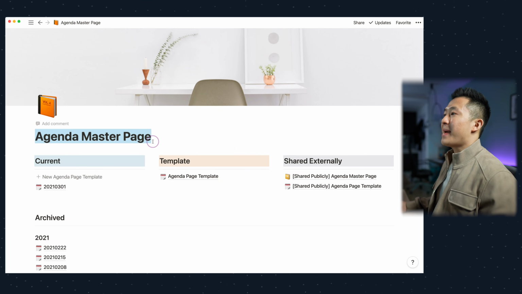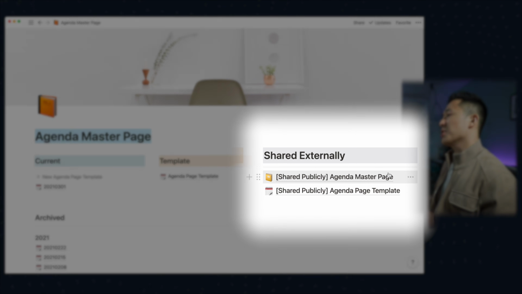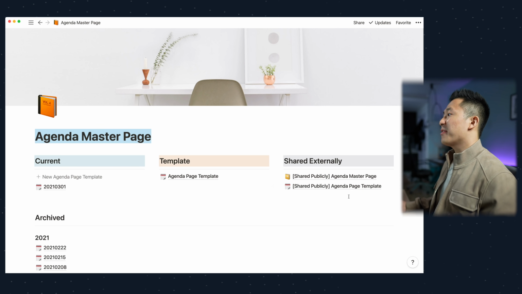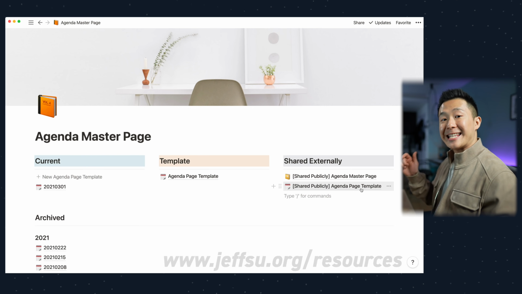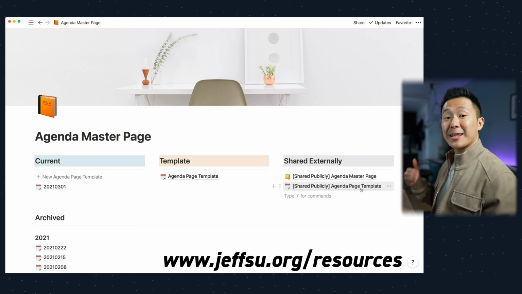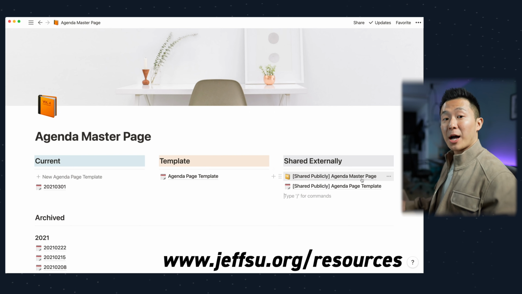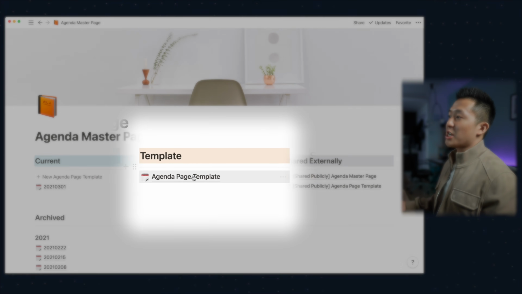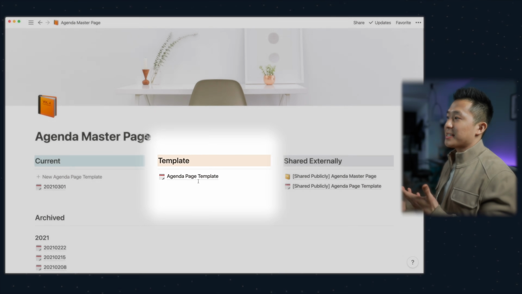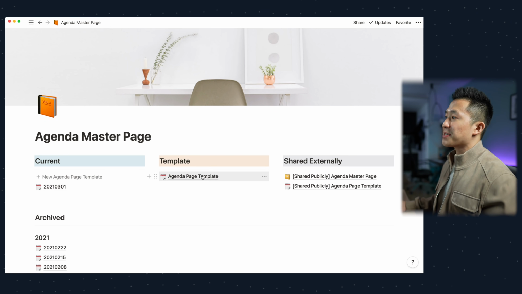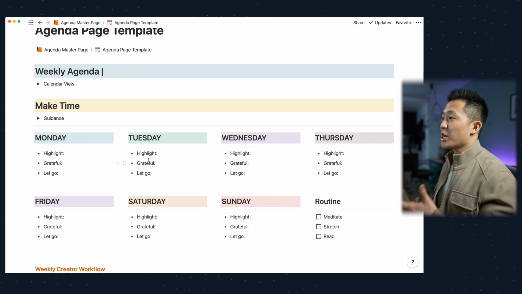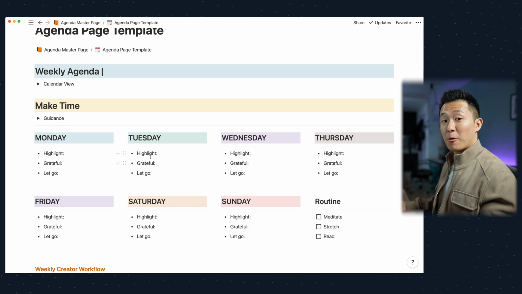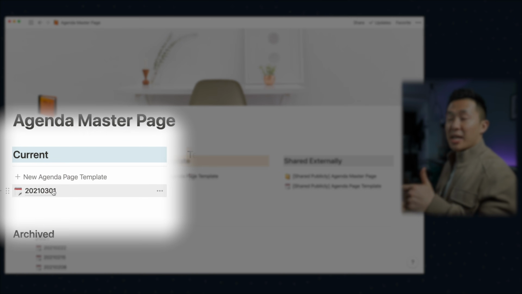We begin in the agenda master page, and I've actually created 2 templates for you to use. The agenda master page template, which is this page right here, and the agenda page template itself, which we'll get to in a little bit. I've linked both of these down in the description below, so feel free to duplicate these pages and follow along as you watch this video. In the middle here, I have the same agenda page template that I make edits to if I find something doesn't work or there's a better way to do things. I haven't actually made any edits in the past month, and that's why I feel comfortable sharing this template as it is right now. On the left-hand side is my current agenda page for this week.